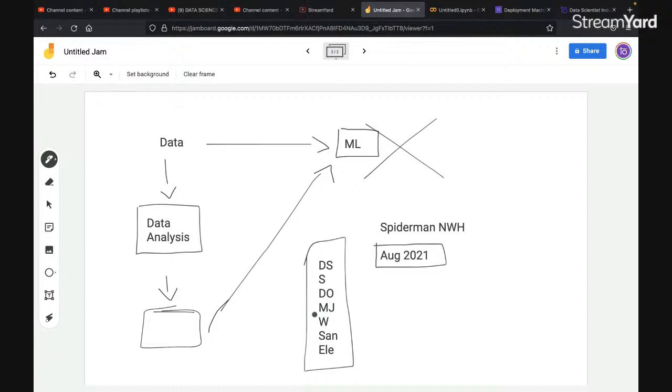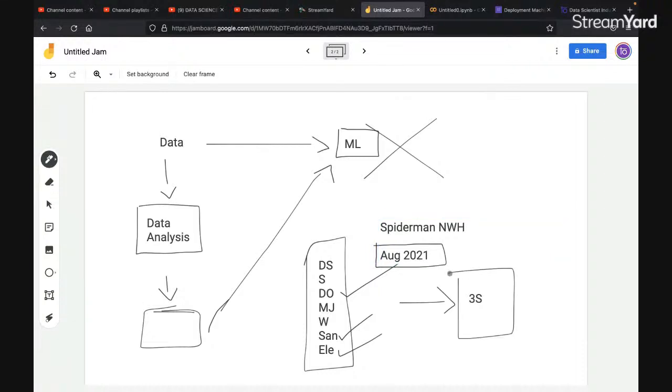But now see, when we talk about machine learning, we have seen that we will have Electro. Electro was a villain for Andrew's Spider-Man. We are going to have Sandman, Goblin, and Dr. Ock. These are the villains for Toby's Spider-Man. So we have predicted that since all these characters are there, there is a high chance that there will be three Spider-Mans. This is something that we have predicted.